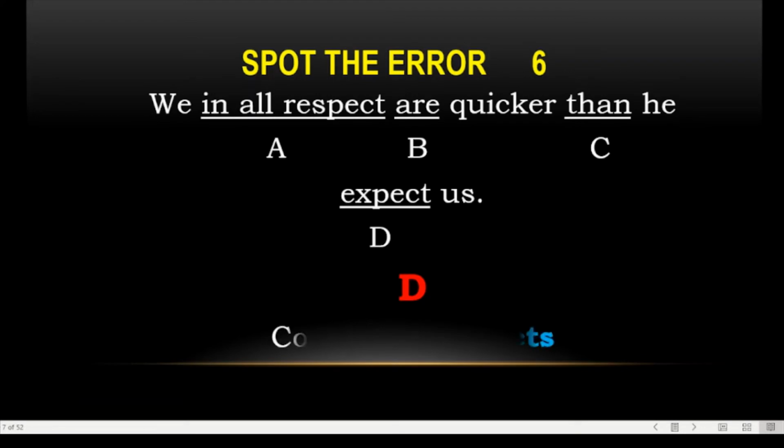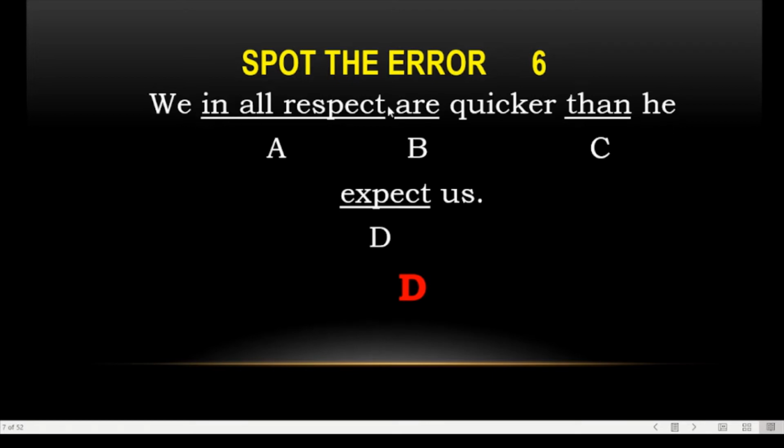We in all respects are quicker than he expects us. Here we have we in all respects. Yes, this one is there, that we in all respects are quicker than he expects us. Here he is the subject and we is not the subject.